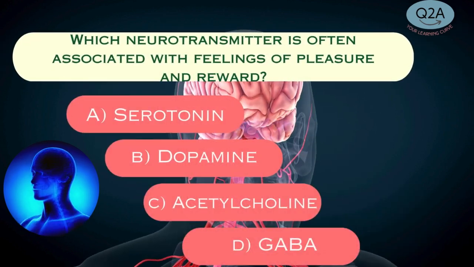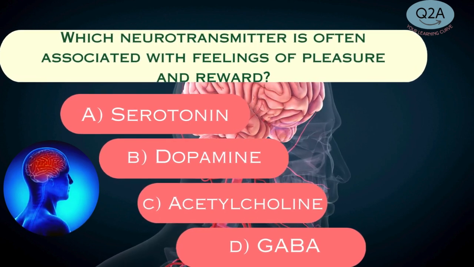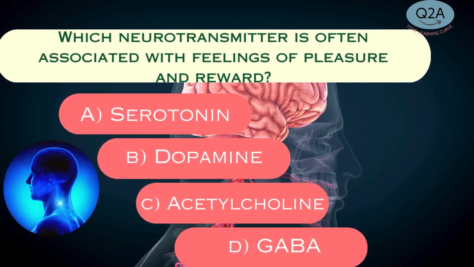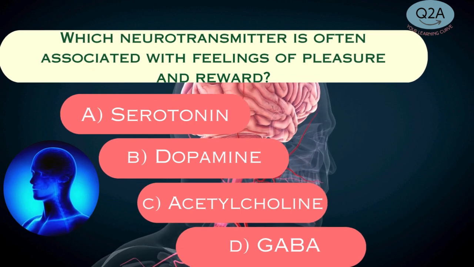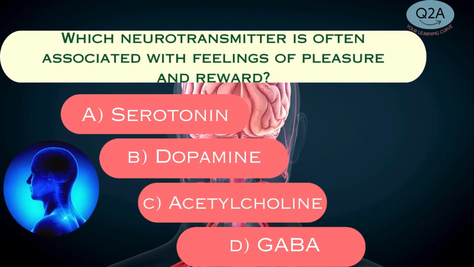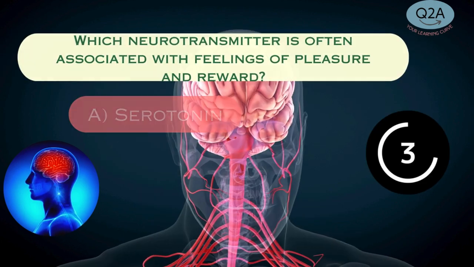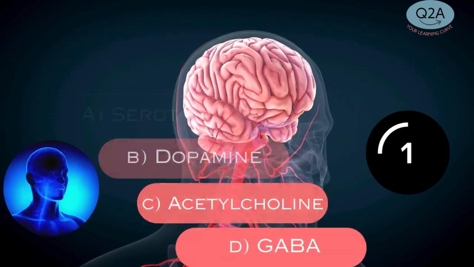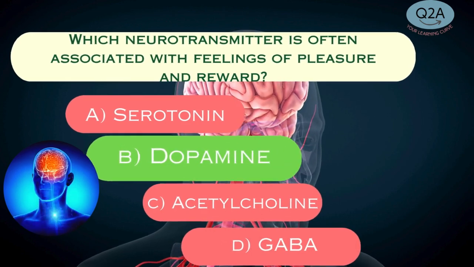Which neurotransmitter is often associated with feelings of pleasure and reward? A. Serotonin. B. Dopamine. C. Acetylcholine. D. GABA. Answer B. Dopamine.